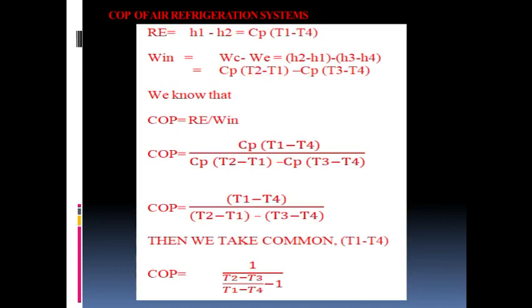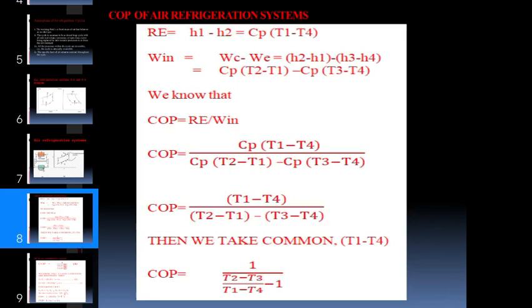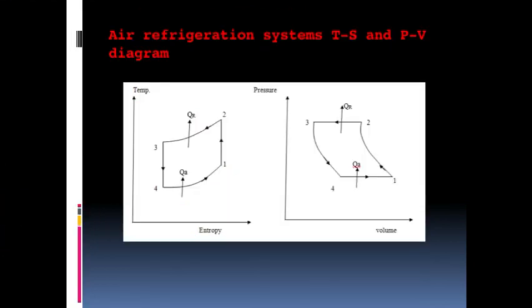So, if you see here, where the refrigeration is taking place, it is taking place between 4 to 1, where the heat absorption takes place. Okay. So, here what will be the refrigeration effect between 4 to 1? In terms of heat, it will be H1 minus H4.